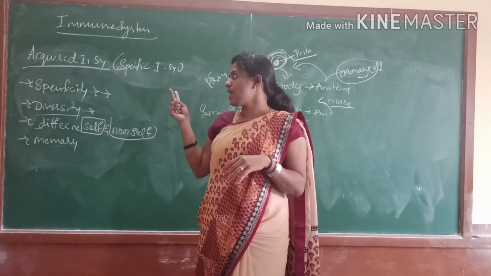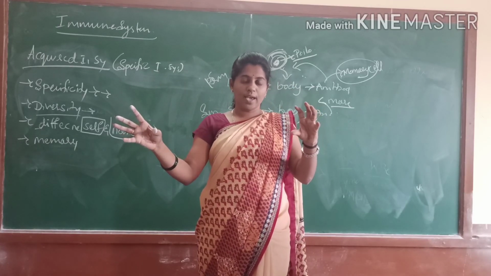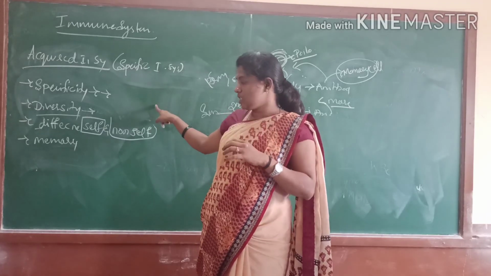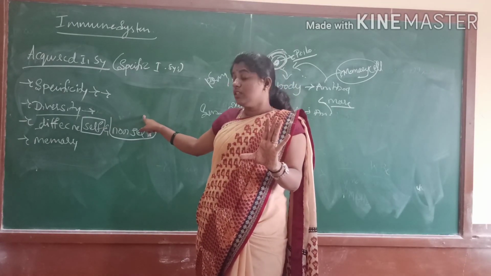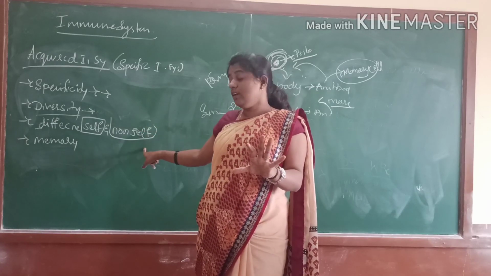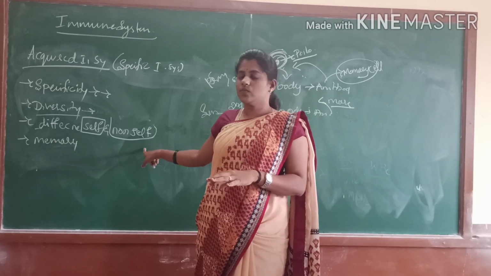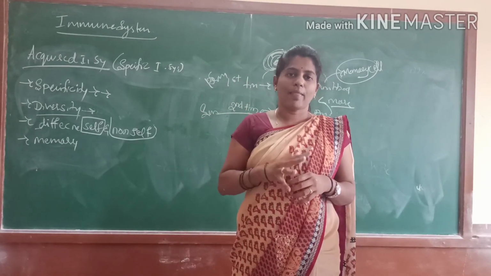And the second one is the acquired immune system. It is specific for a specific pathogen. Its first unique character is specificity. It is diverse, it discriminates between self and non-self cells, and it gets memory of that pathogen.